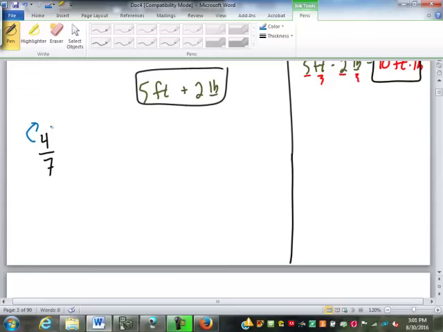So, just a little review. The top number is called the, careful, numerator. On the right track. The bottom number is the denominator. There you go.